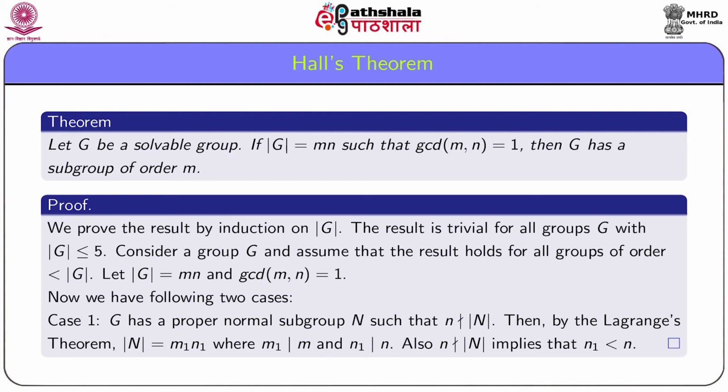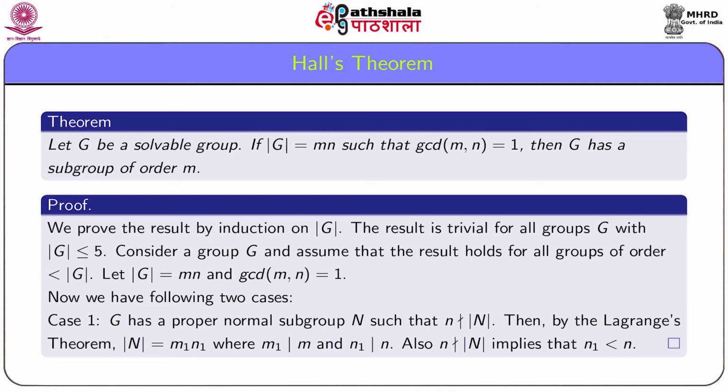Case 1: G has a normal subgroup N such that n does not divide the order of N. Then by Lagrange's theorem, order N equals m1 times n1 where m1 divides m and n1 divides n.